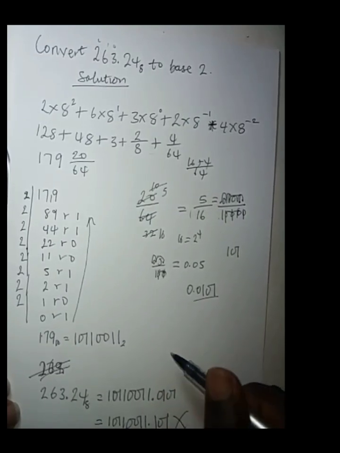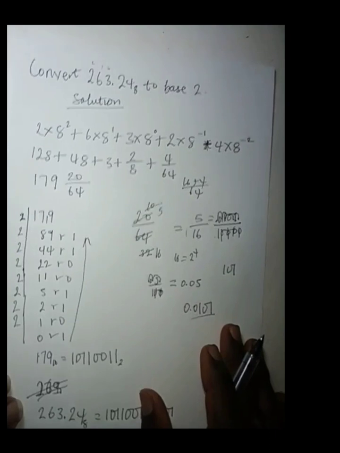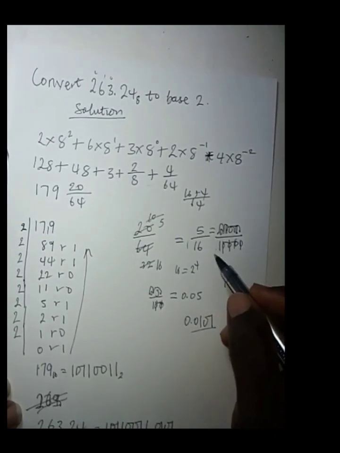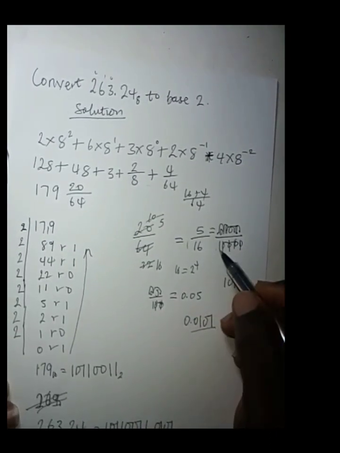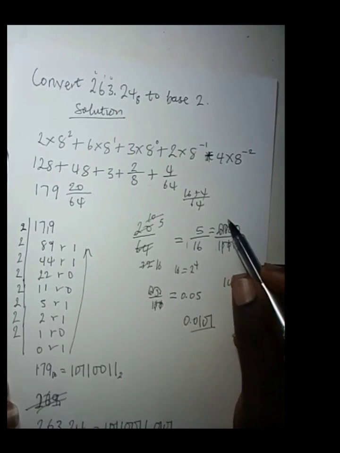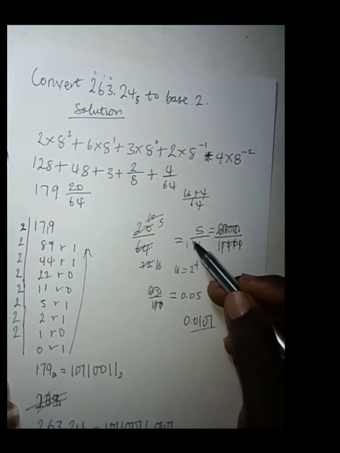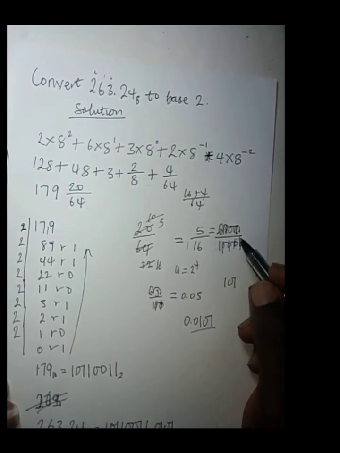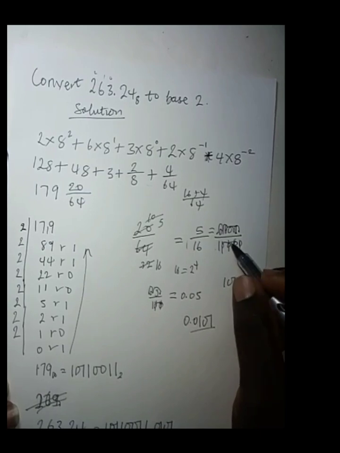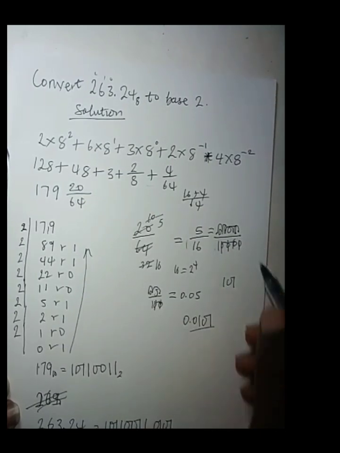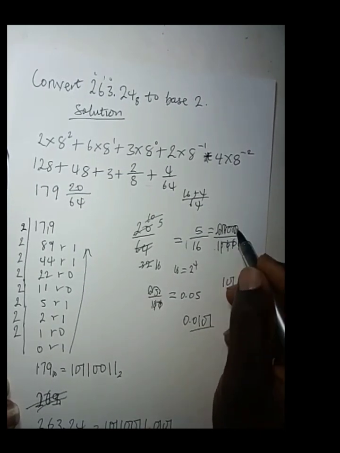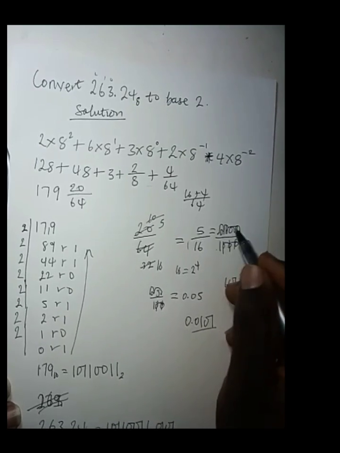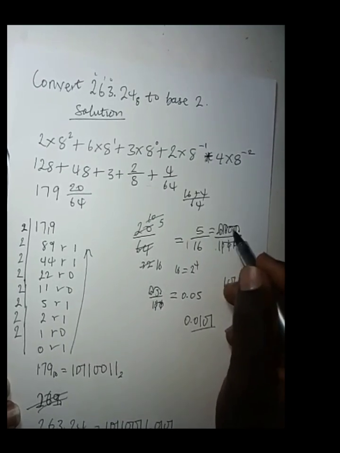And as it applies to conversion from base 8 to binary, that is how it applies to any other base, whether converting from base 3, base 4, base 5, any other base. When you get to that, especially the ones that have a fractional part, when you get to that fractional part, this same technique applies.